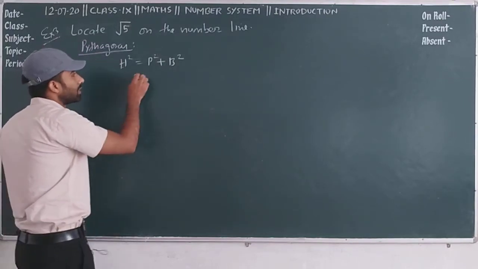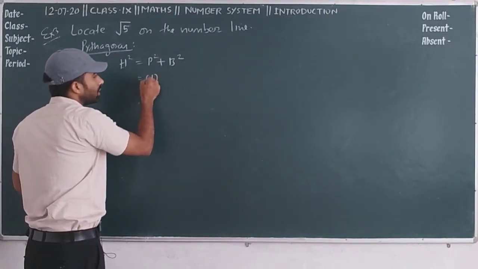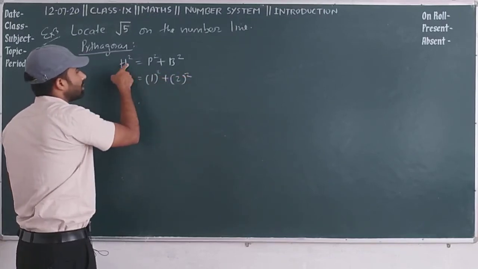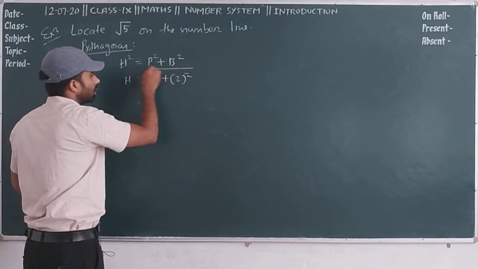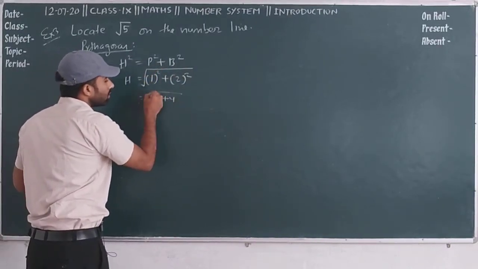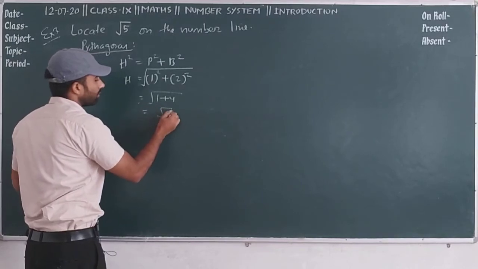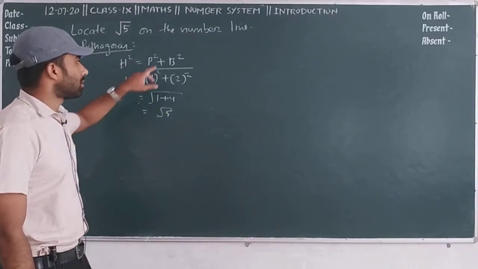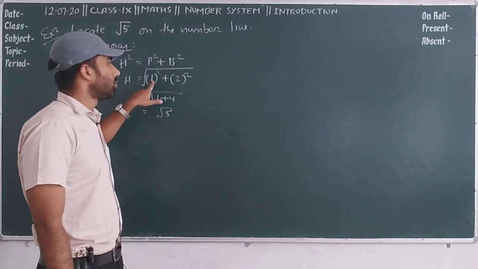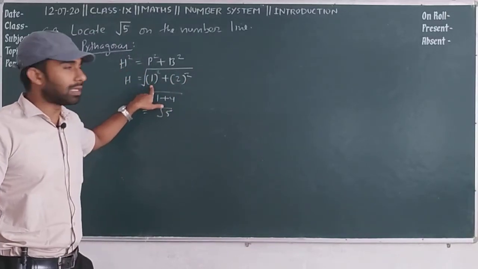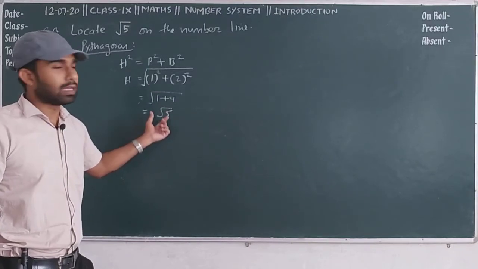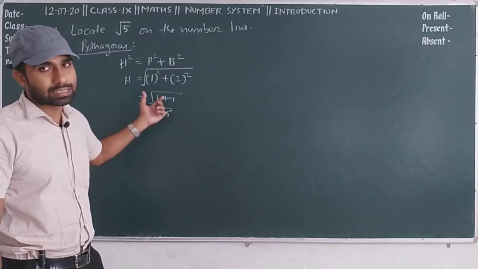But what type of value do we have to use here, so that we will get under root 5? If we consider perpendicular as 1 unit, base as 2 units, and transpose the square of the hypotenuse here, then it forms a root. So 1 plus 4 under root gives us root 5. It means if you consider 2 units as a base and 1 unit as a perpendicular, then you will get under root 5 as the length of the hypotenuse.